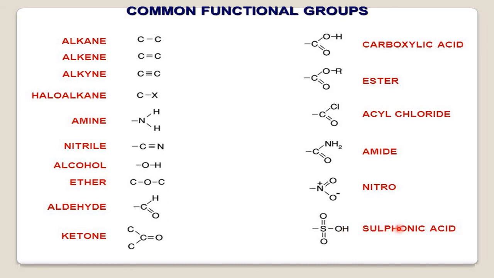So depending upon the group, they perform a particular function, and we name them as belonging to a particular family: amine family, ester family, carboxylic acid family, aldehyde family, ketone family. Like that, haloalkanes are there, nitriles are there, alcohols are there, phenols are there. All these are families determined by seeing the group which performs a particular function.